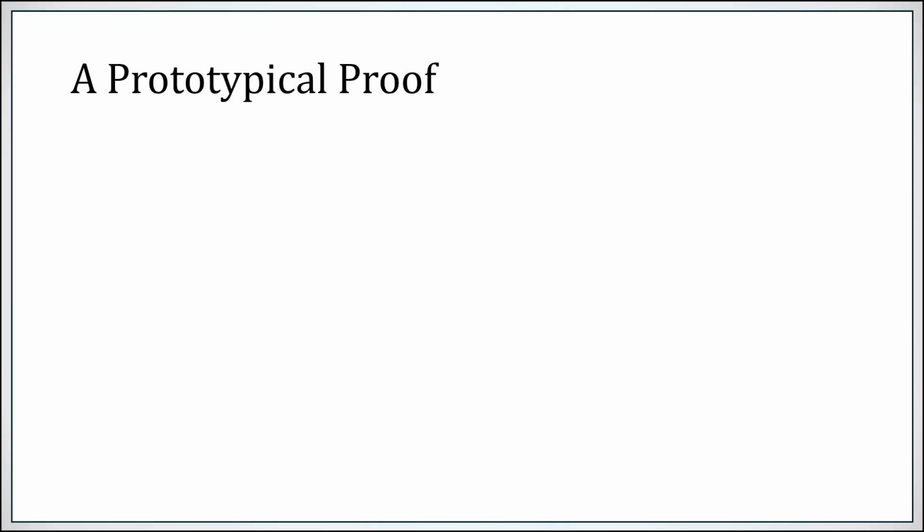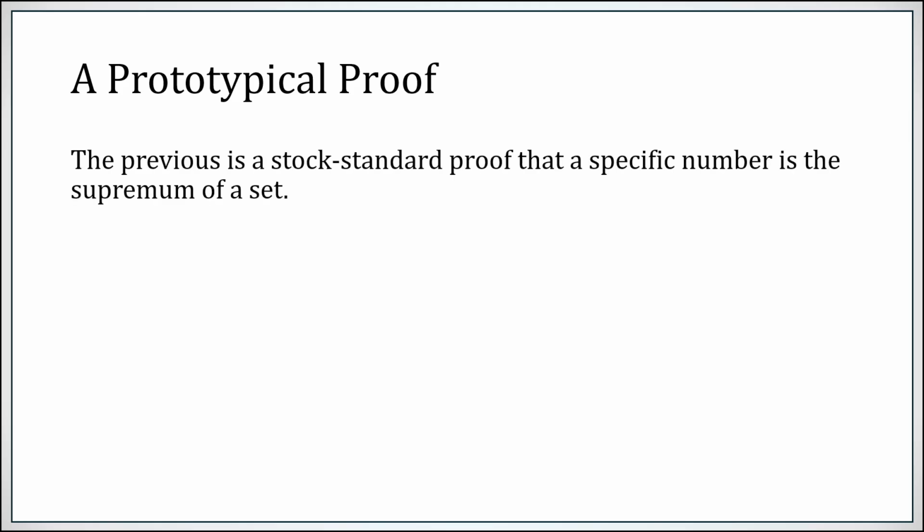Now that previous proof, I went through in great detail, and I hope I did every possible step, clearly trying to state what we were doing along the way, because it is a stock standard proof of how you show that a given number is the supremum of a given set. You have a claim that a certain number is the sup of a certain set.